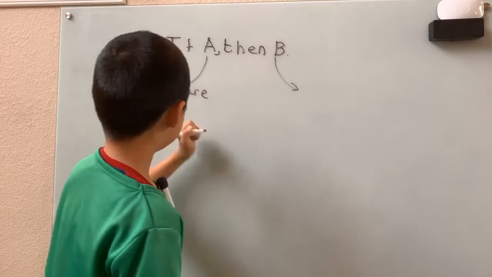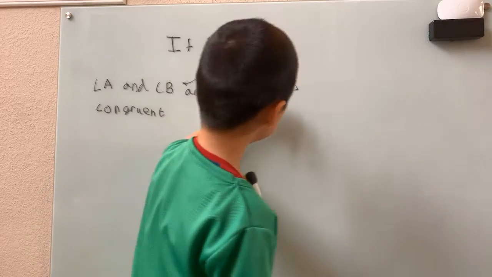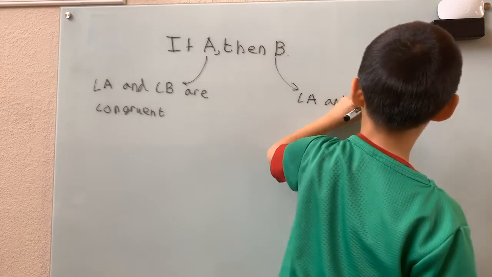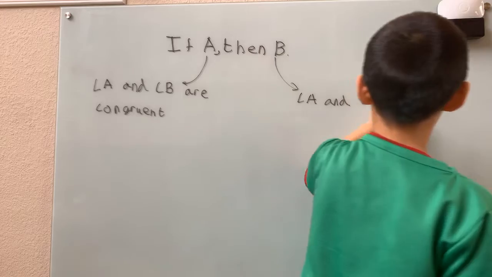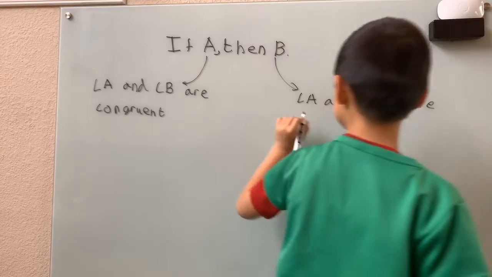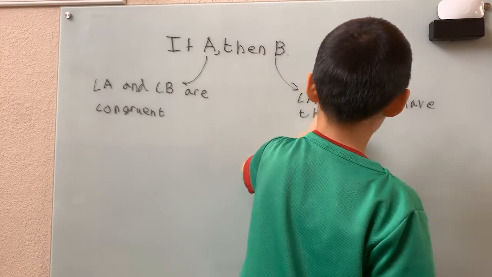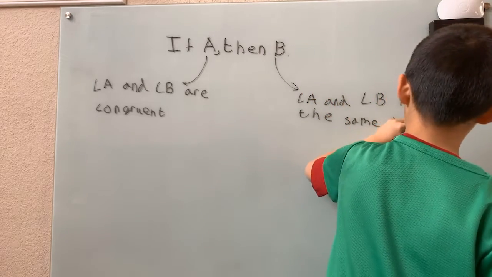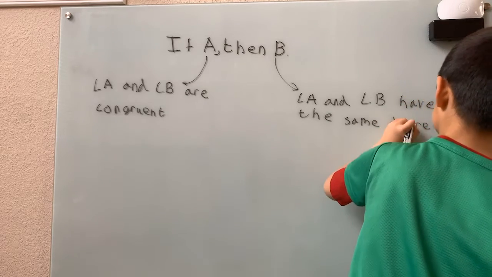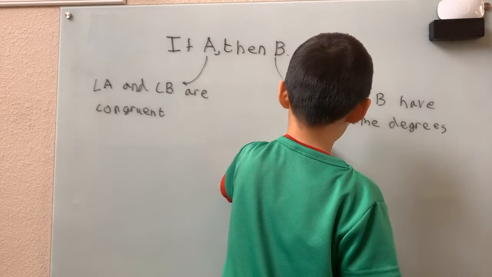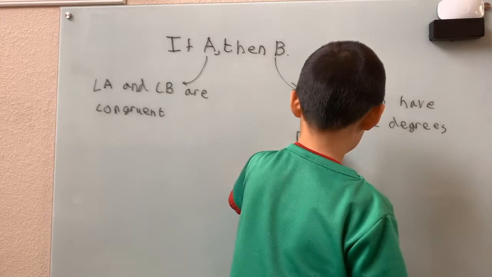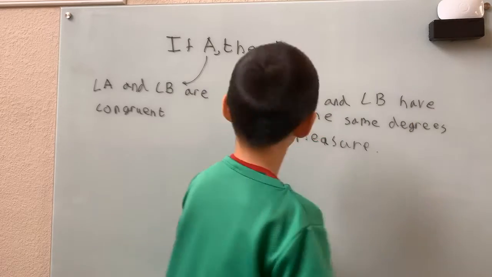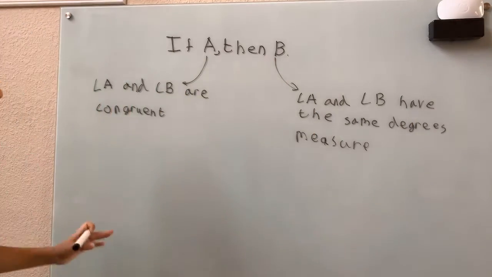So then we have angle A and angle B have the same degrees measure. D-E-G-R-E-E-S, degrees measure. So there's our conditional statement.